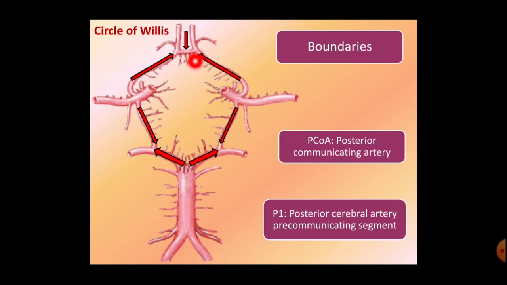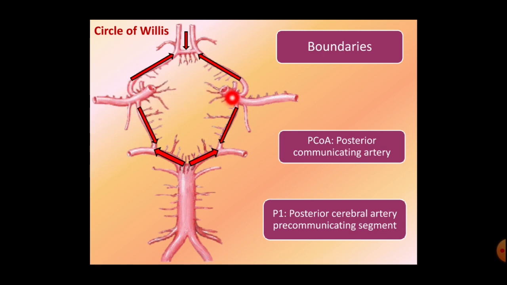So, here, this is the anterior boundary of the circle of Willis. It is formed by the anterior communicating artery. Anterolaterally, there are the anterior cerebral arteries, the pre-communicating segment. Laterally, on either side, there are the posterior communicating arteries, and posterolaterally on either side of the midline there are the posterior cerebral arteries, the pre-communicating segments of the posterior cerebral artery. Here before the communication is the pre-communicating segment, and this is the post-communicating segment. Okay, so this is the circle of Willis.